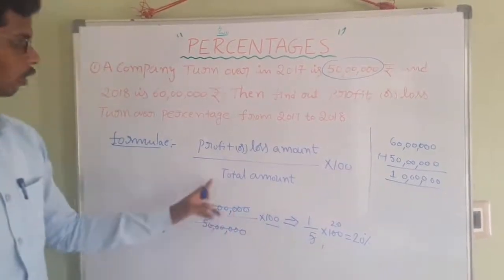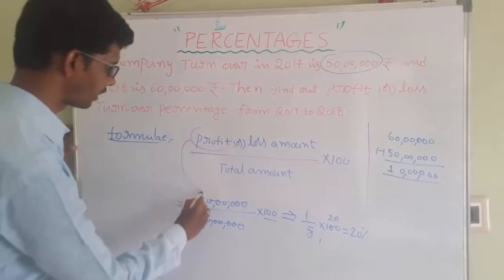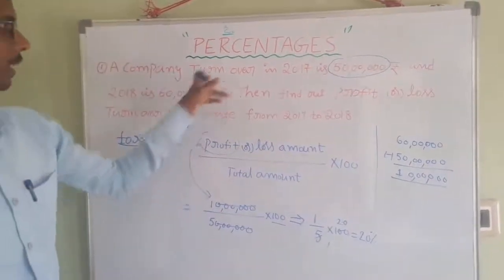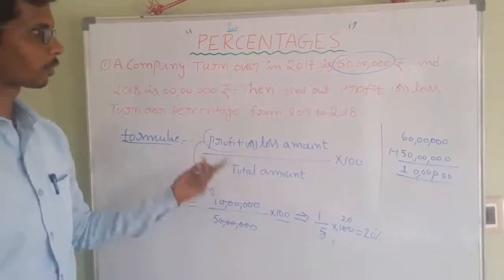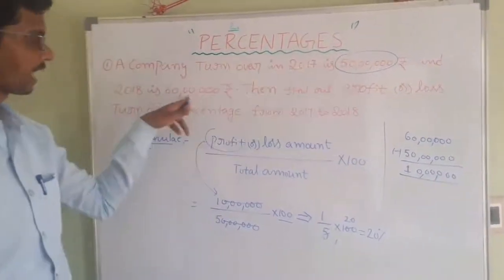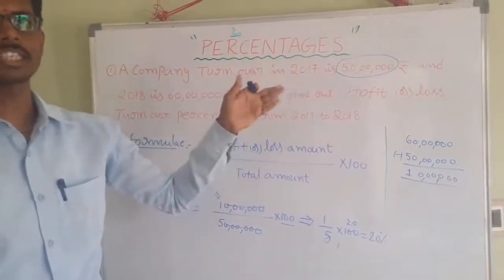That's why the total increased amount is nothing but profit. Because 60 lakhs minus 50 lakhs, the amount has increased, so it is profit. Suppose, for example, it went from 50 lakhs to 40 lakhs: that is 40 lakhs minus 50, which is minus 10 lakhs. That is the loss.